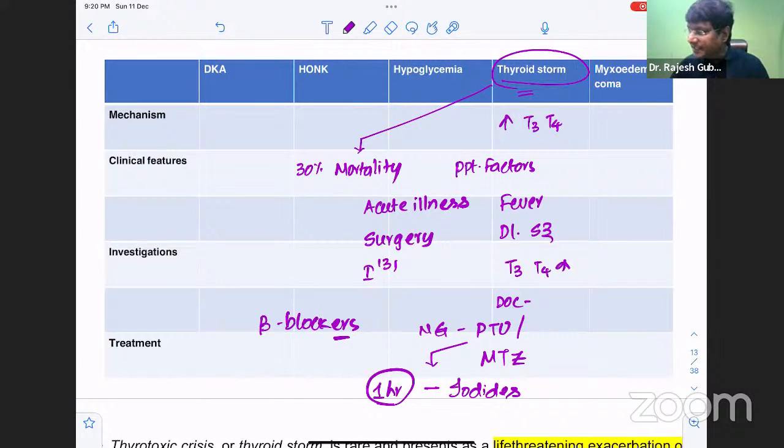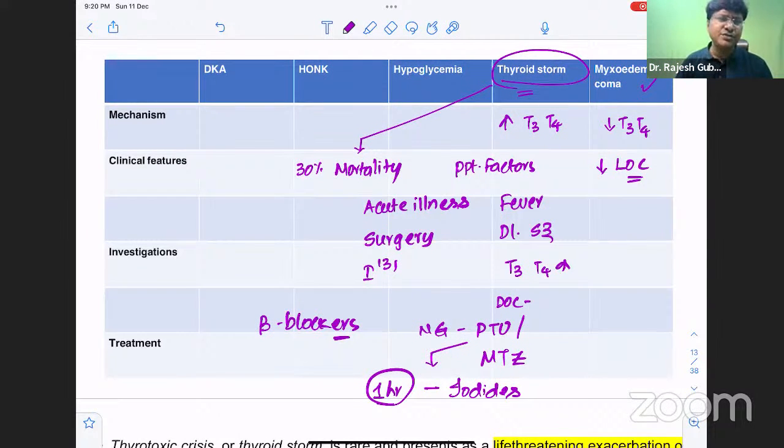Okay. Next, coming to myxedema coma. Myxedema coma is a form of severe hypothyroidism. Along with severe hypothyroidism, the hallmark feature is decreased level of consciousness, and that is the reason why it is called myxedema coma.